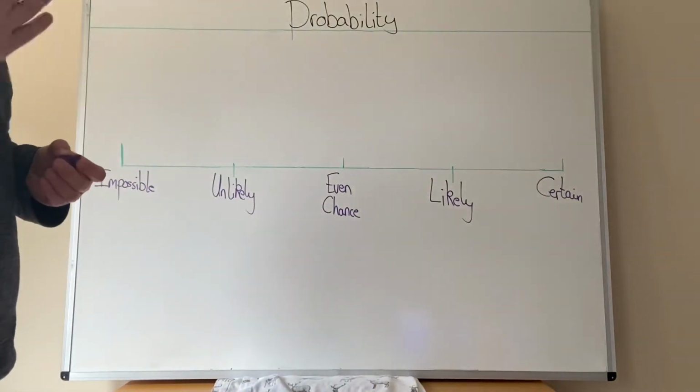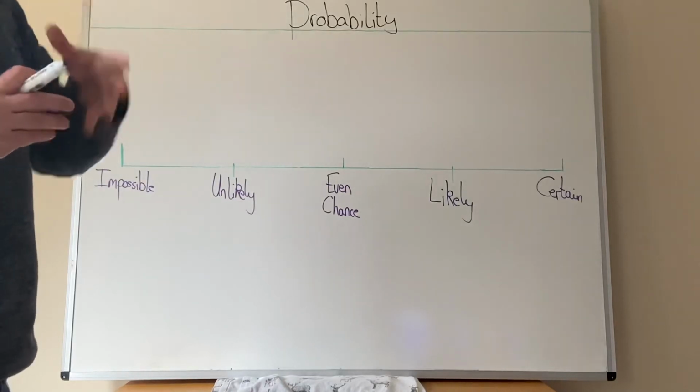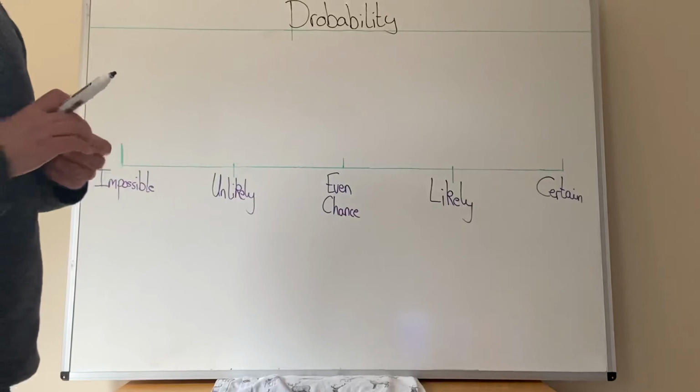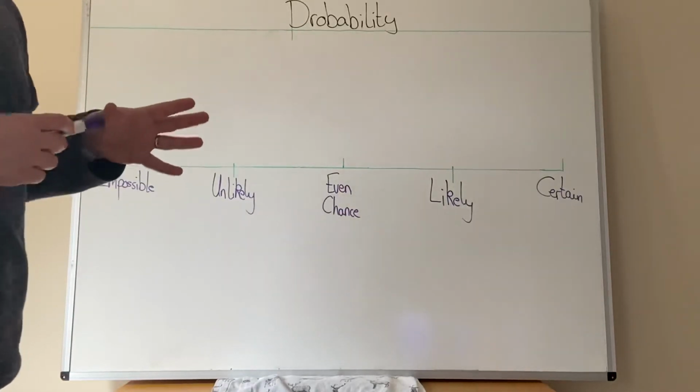So what I'm going to do is give you a set of statements, and you're going to write down whether you think they are even, unlikely, impossible, likely, or certain. If you've got any issues with that, let me know. This I think is okay. I don't think this is going to be too challenging.